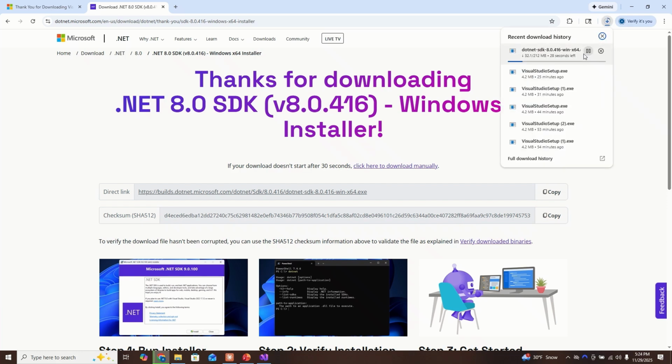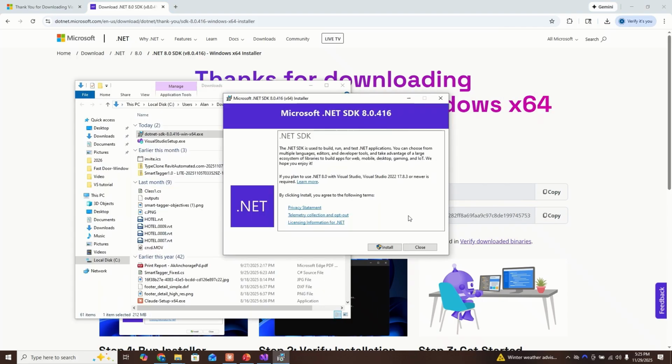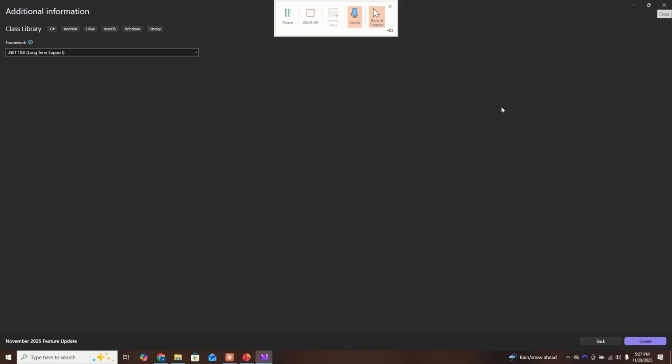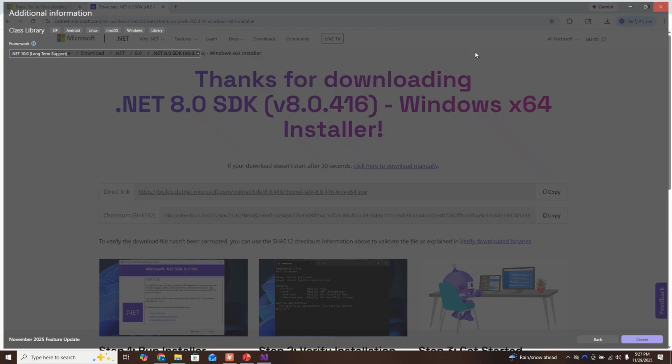And you'll just allow that to download. All right, so you'll just click install. Yep. Might have to restart Visual Studio.